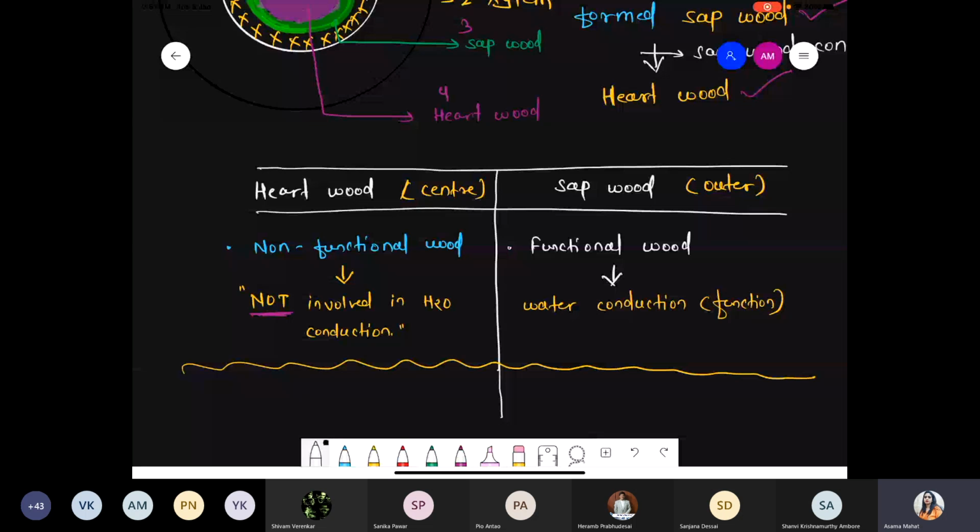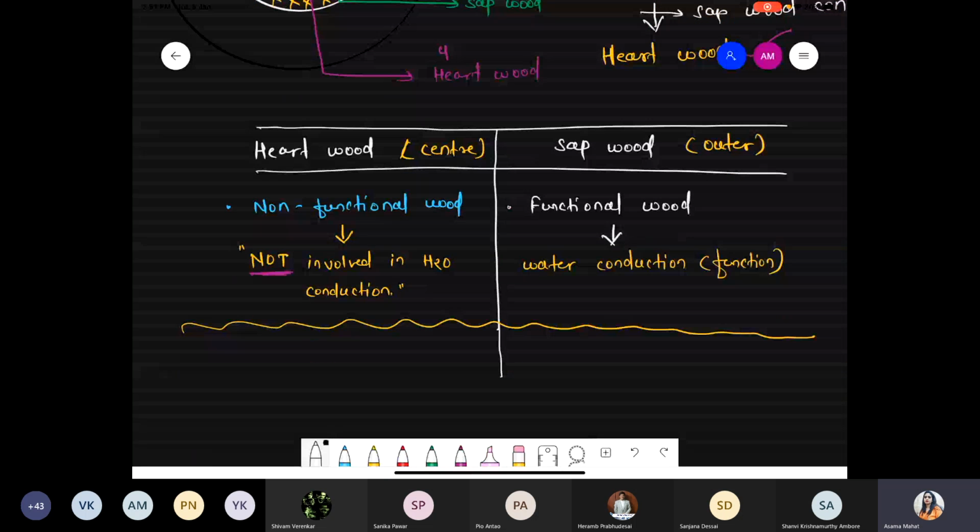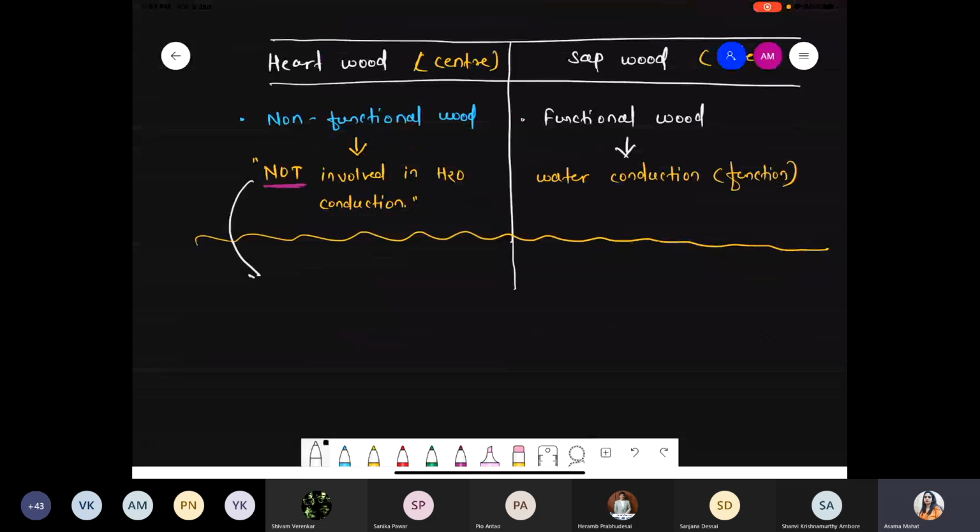Now we are talking about the reason why they are not involved during water conduction. What could be the reason? Why is such wood not performing water conduction? Because first reason, inside the heartwood there is an accumulation of lots of material.